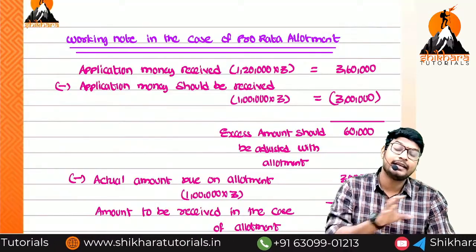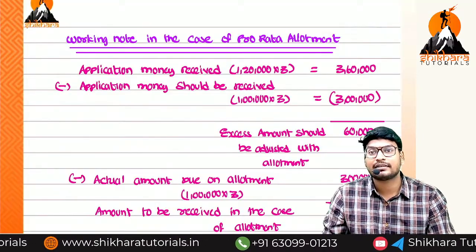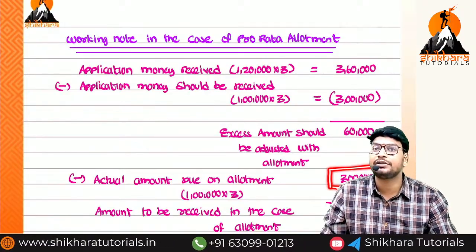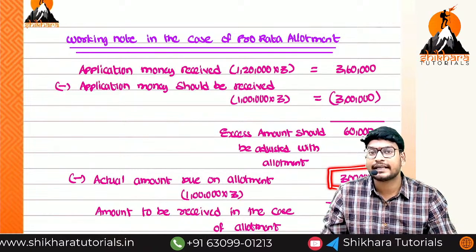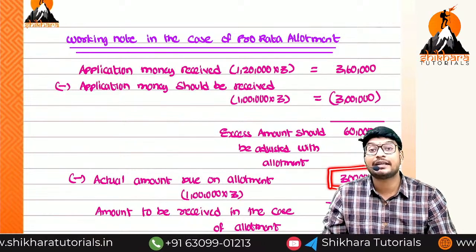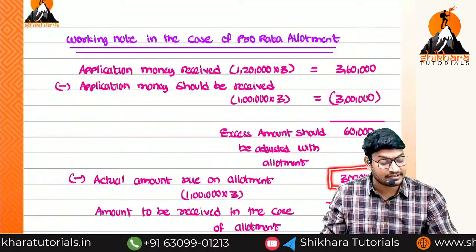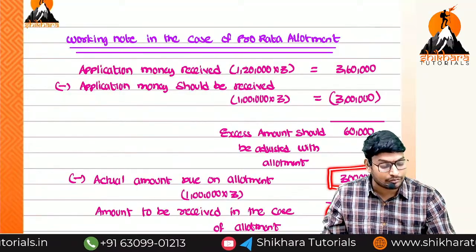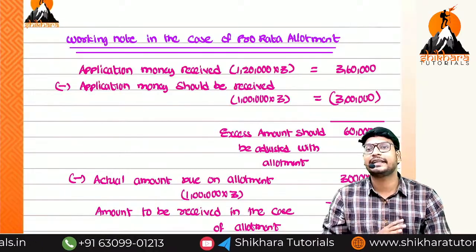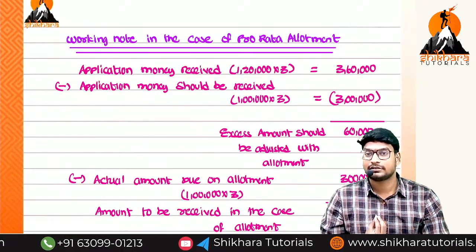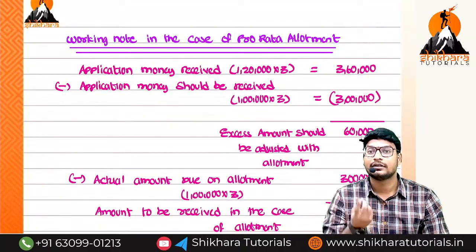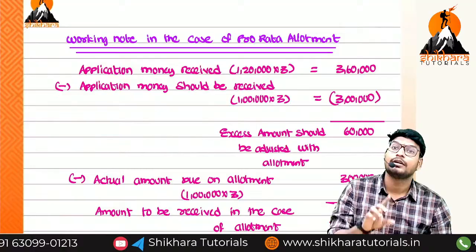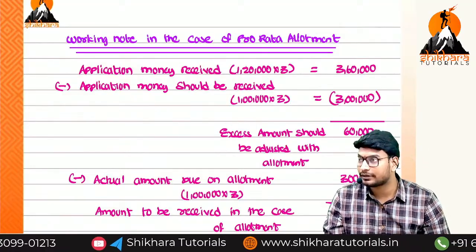And what is the entry we need to pass next? Third entry, due. At the time of due, share allotment account debited to share capital. But at the time of receipt, which amount are we going to receive? 2,40,000. Bank account debited to share allotment account, 2,40,000. Are you getting it or not? And when coming to the first and final call, 1 lakh shares into 4 rupees. Are you getting it or not?